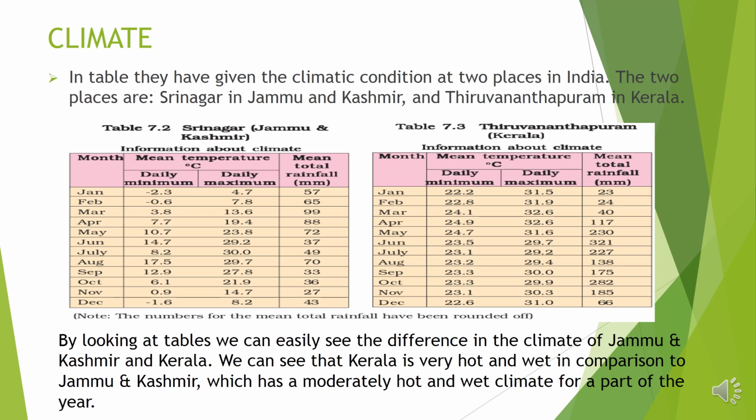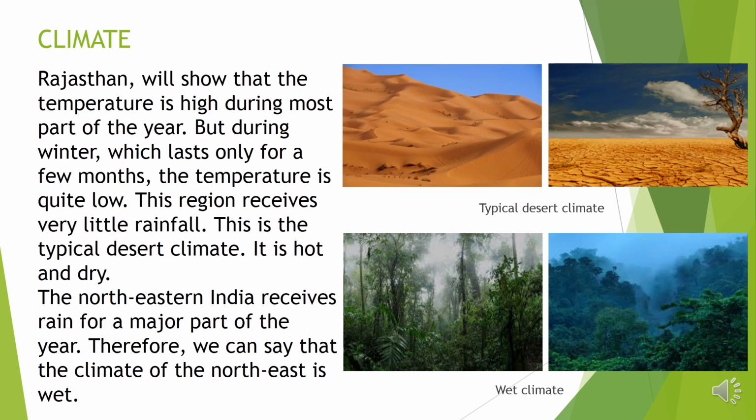We can see that Kerala is very hot and wet in comparison to Jammu and Kashmir, which has a moderate climate, hot and wet for a part of the year. Similar data for the western region of India, for example Rajasthan, will show that the temperature is high during most part of the year, but during winter, which lasts only for a few months, the temperature is quite low. The region receives very little rainfall. This is the typical desert climate.